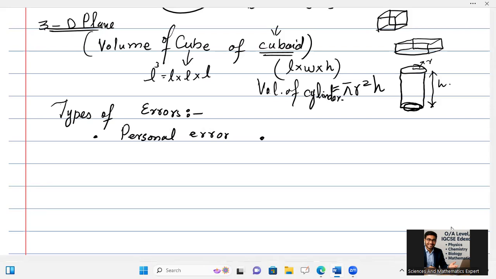The second one can be a systematic error. Systematic error is the error which happens due to faulty apparatus, like the vernier caliper he is using is not properly designed and has some zero error, and then zero correction is positive. Some measurement is taken and some fixed amount should be added or subtracted to get the correct value. That error is called systematic error.